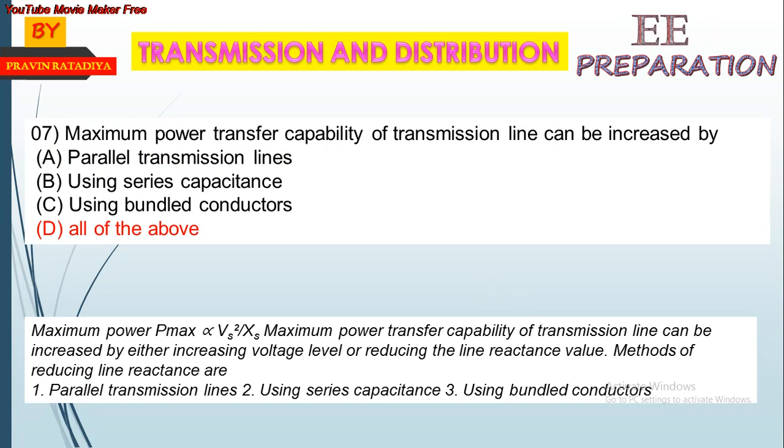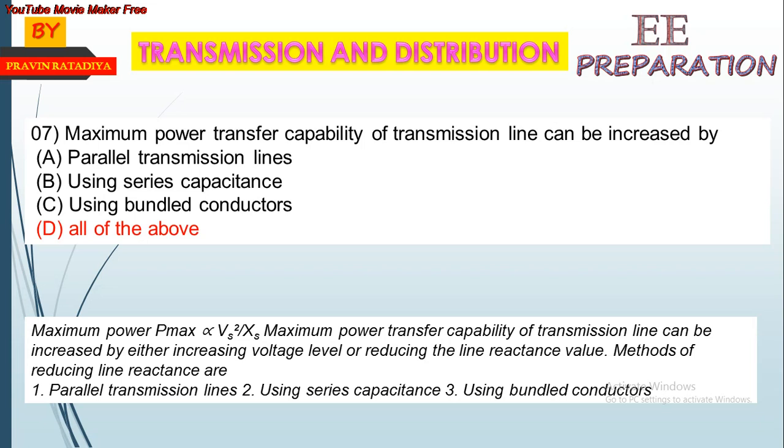Seventh, the maximum power transfer capability of a transmission line can be increased by. There are some methods to increase the transfer capability of a transmission line: parallel transmission lines, using a series capacitance, and using a bundle conductor. All three are answers to this MCQ.